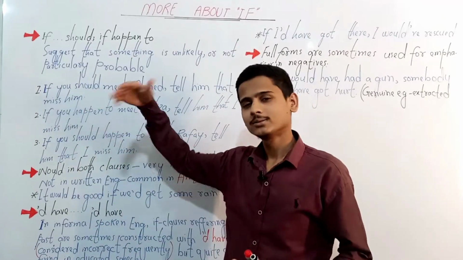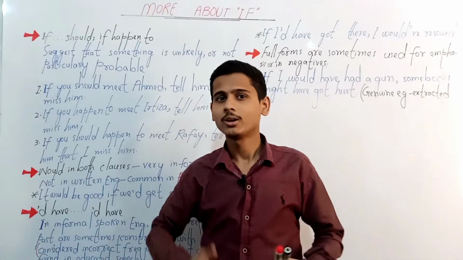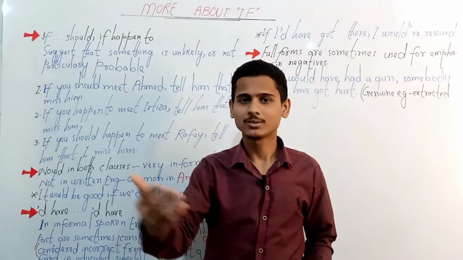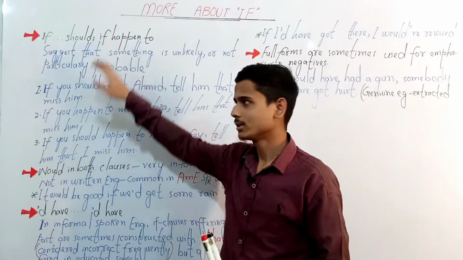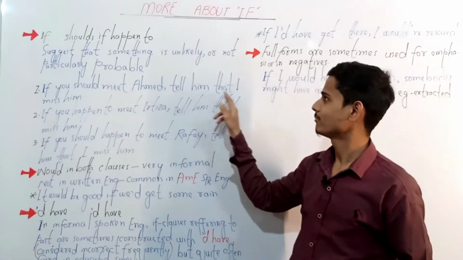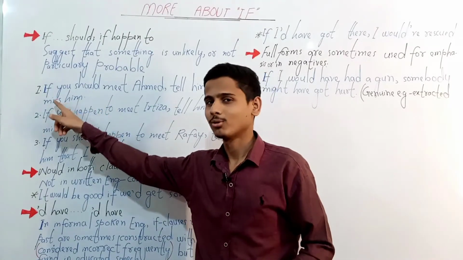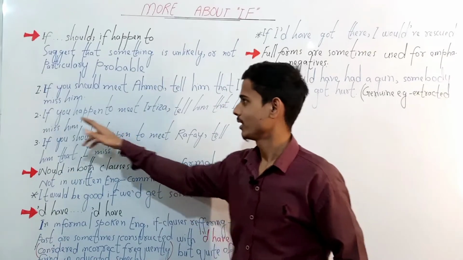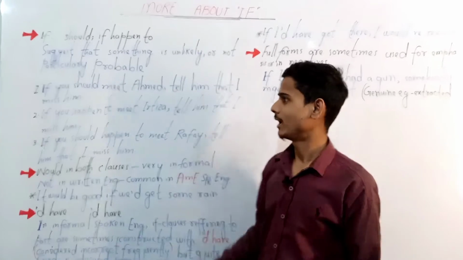So obviously this makes future sense here: if you, second person, happen to meet, if you go and come across Ahmed, then convey my message to him. This is the first typical sentence of this usage. If you should meet Ahmed, tell him that I miss him. Here I have used should in the if clause. And we can also use happen to. If you happen to meet Irtiza, tell him that I miss him.